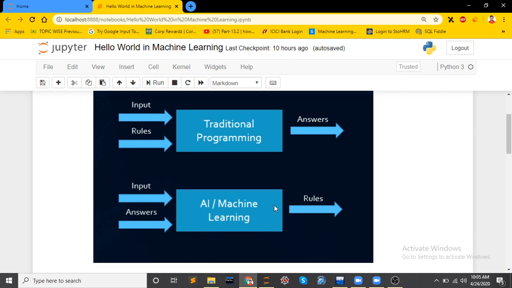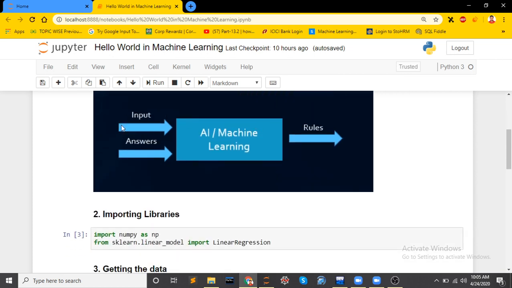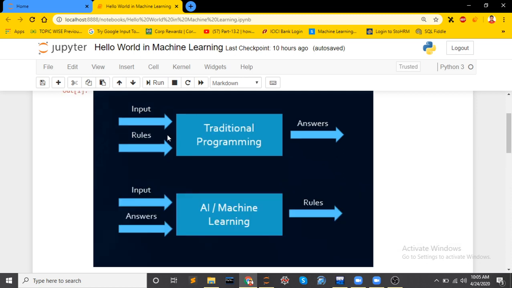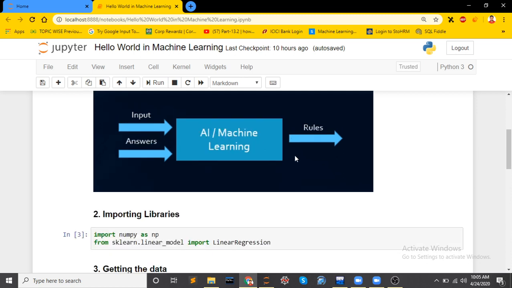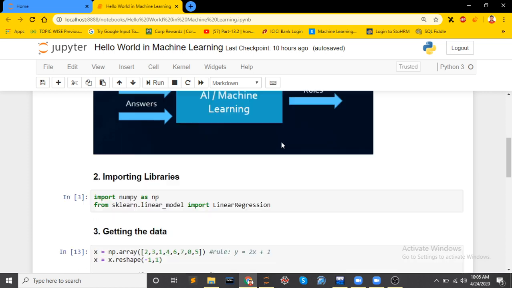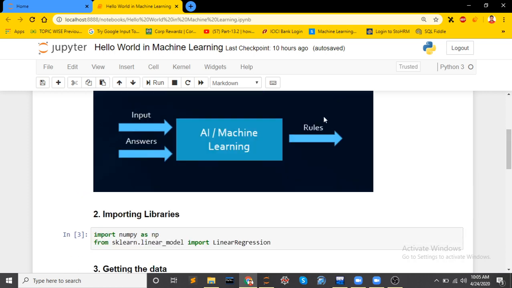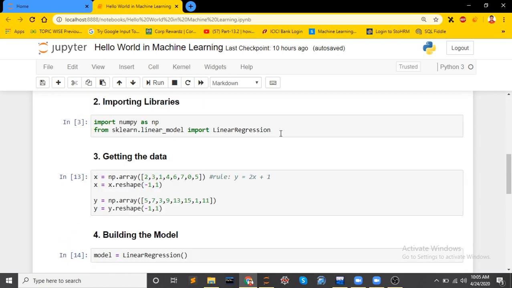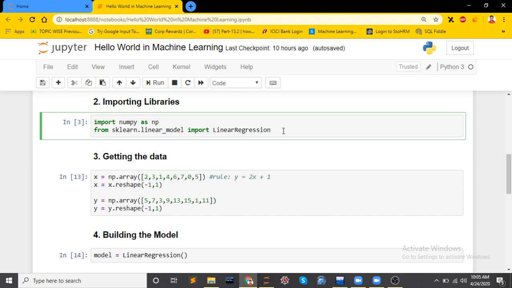But in machine learning, what will happen? It will take data and answers as the input, and it will give the output as rules. It will not take rules as the input. It will give the rules as output. I will demonstrate this with the Hello World program in machine learning, how it takes data and answers as input and gives rules in the output.